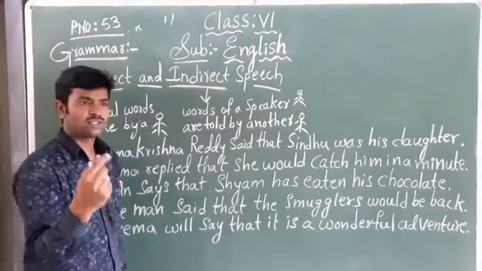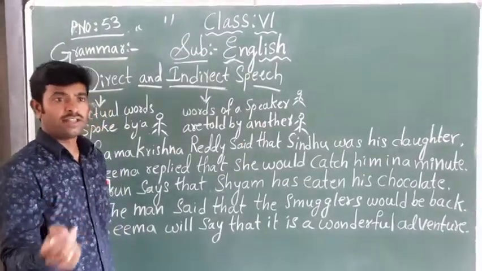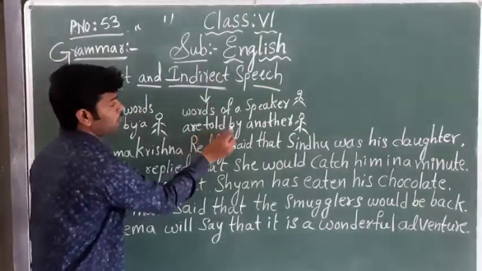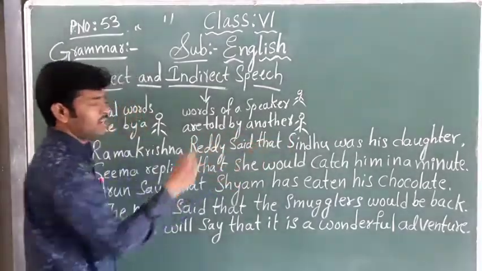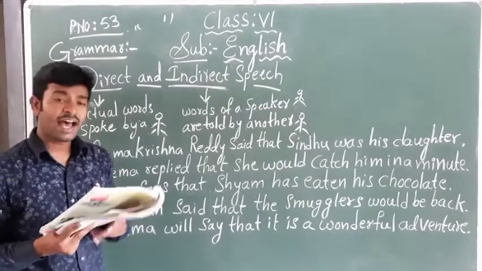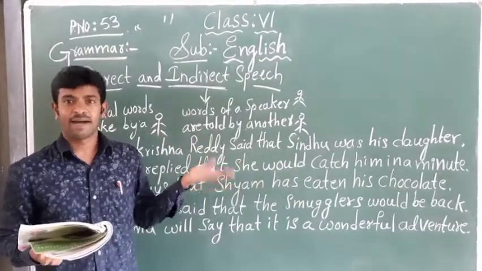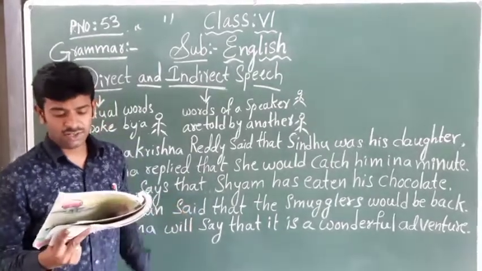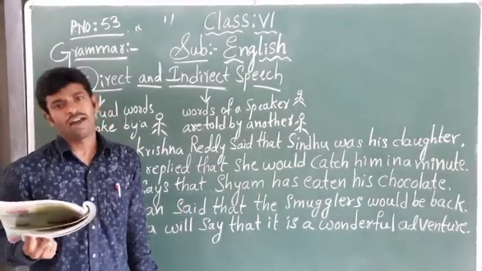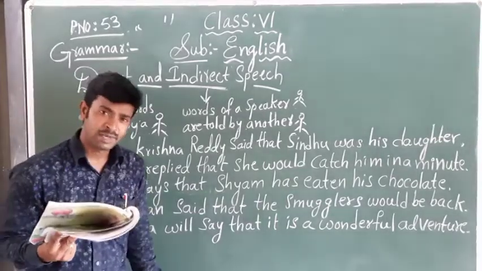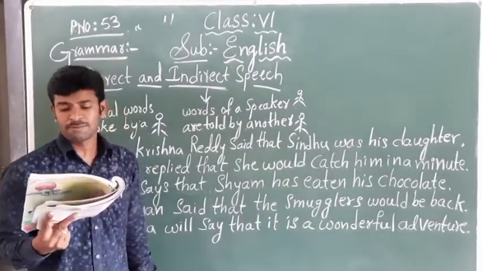Okay, some person has told some words. Those words are repeated, told by another person. So it is called indirect speech. Some words are spoken indirectly by another person. So it is called indirect speech, and given in the bracket, reported speech. Indirect speech is also known as reported speech.